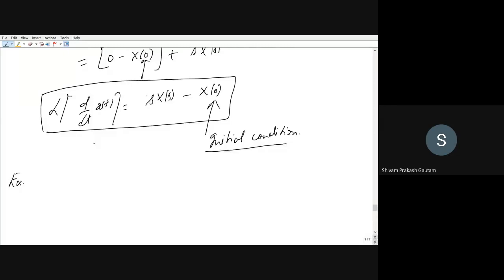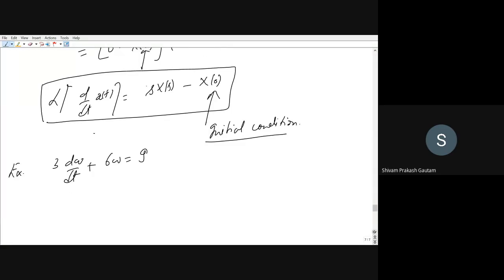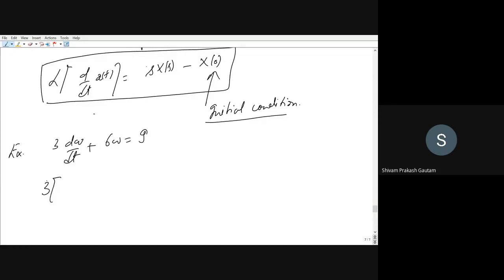3 dw by dt plus 6w is equal to 9. You have to take the Laplace transform of this ordinary differential equation. So Laplace transform of 3 dw by dt plus 6w is equal to Laplace transform of 9.